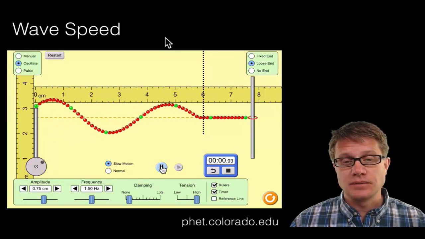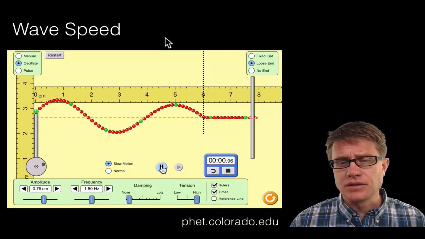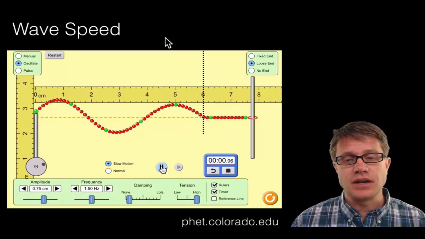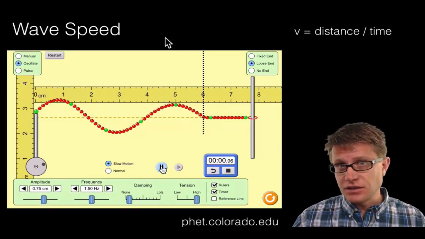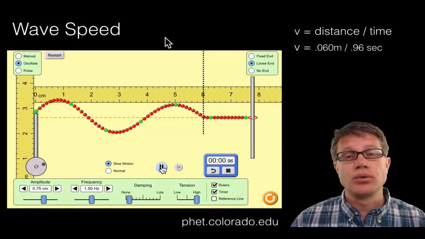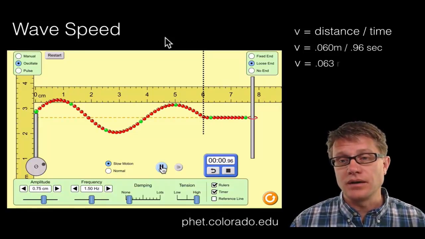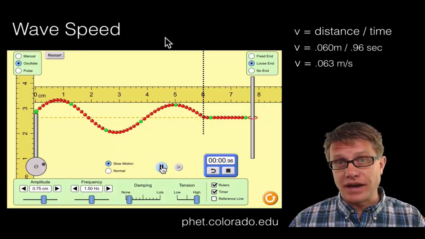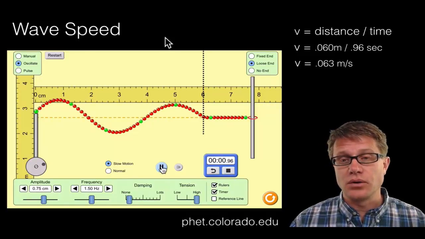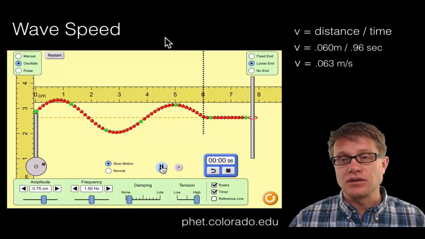So we've increased tension. So it went faster. You can see the time is less, so it's 0.96 seconds. So we could calculate the distance we moved. Again, that's 0.060 meters per 0.96 seconds. So that's one way. So we could get a velocity that's fast. It's much faster than it was before. So as we increase tension, we've increased the speed.